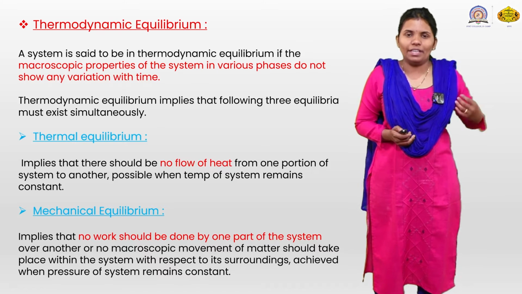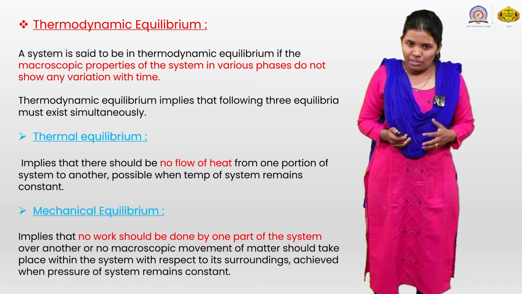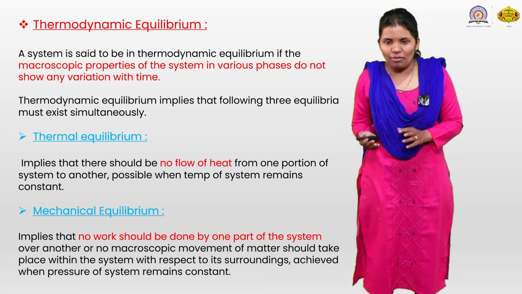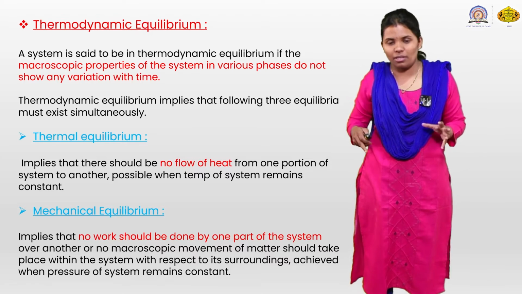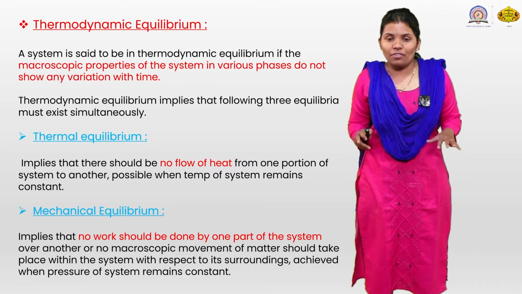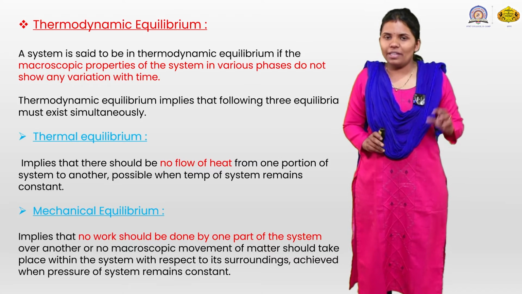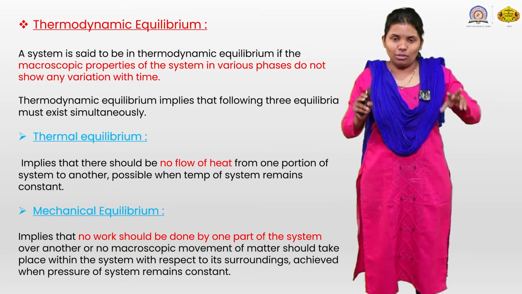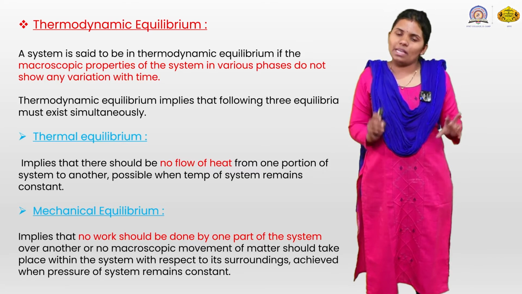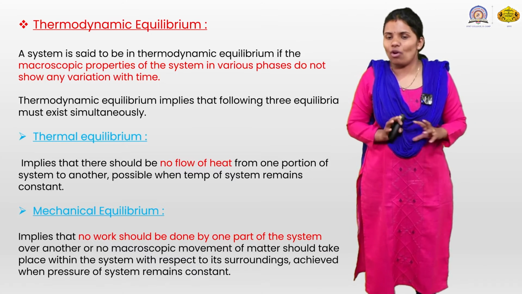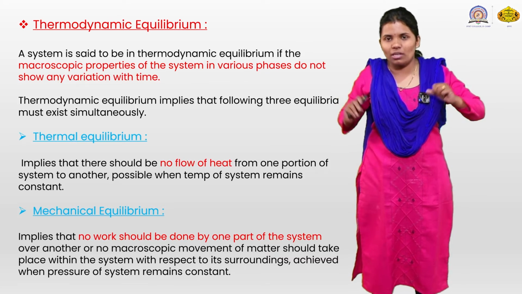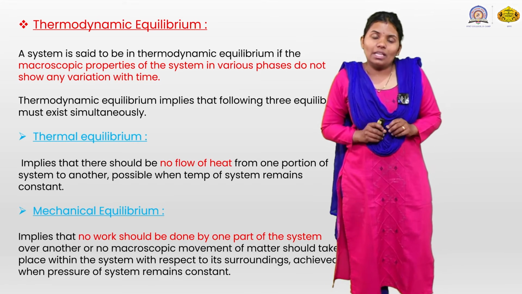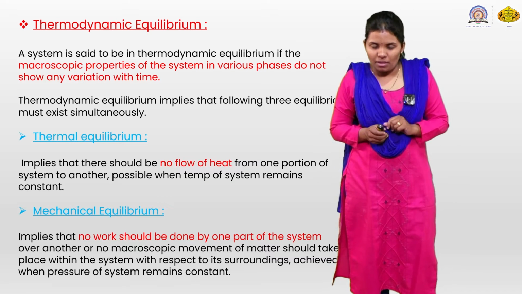Thermal equilibrium is related to heat and temperature. There is no flow of heat from one portion of a system to another. This is possible when the temperature of a system remains constant. For example, take water contained in two beakers at the same temperature: there is no flow of heat from one portion of the system to the other. So here they are in thermal equilibrium.